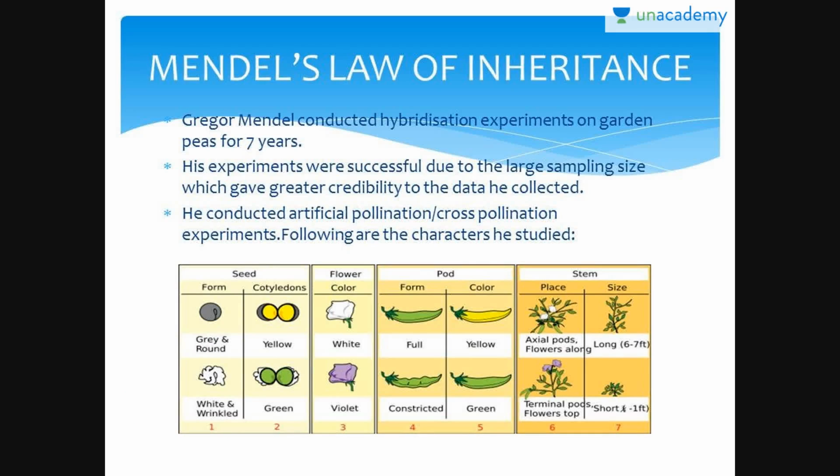Mendel's Law of Inheritance states that Gregor Mendel conducted hybridization experiments on garden peas for 7 years. His experiments were successful due to large sampling size, which gave greater credibility to the data he collected. He conducted artificial pollination, cross-pollination experiments following on the characteristics he studied, and we shall be discussing them later on.